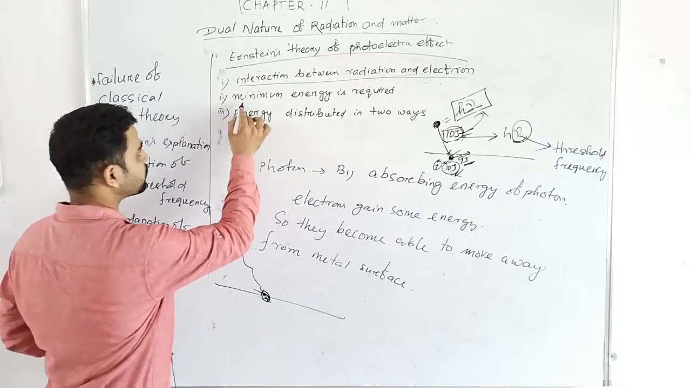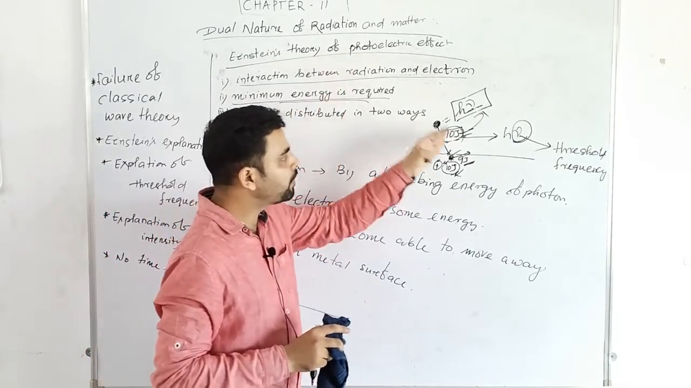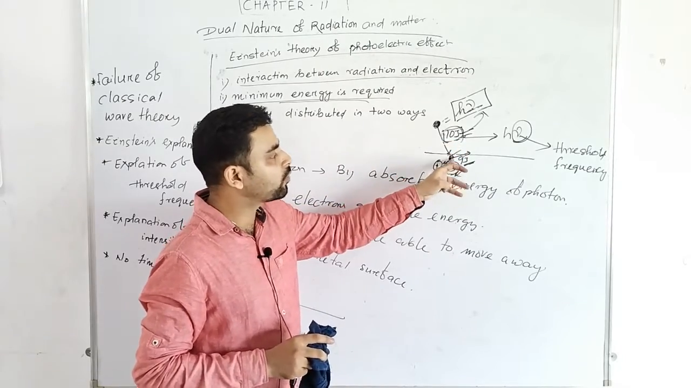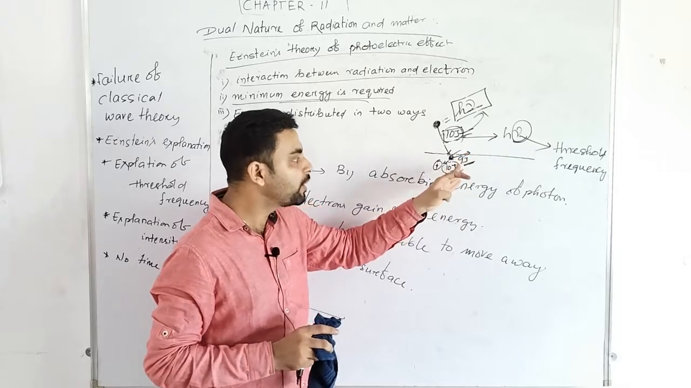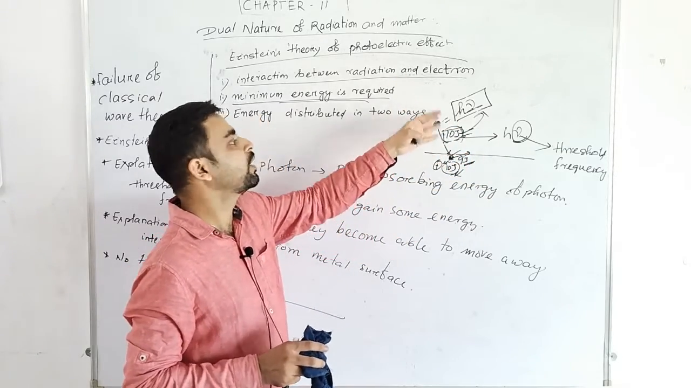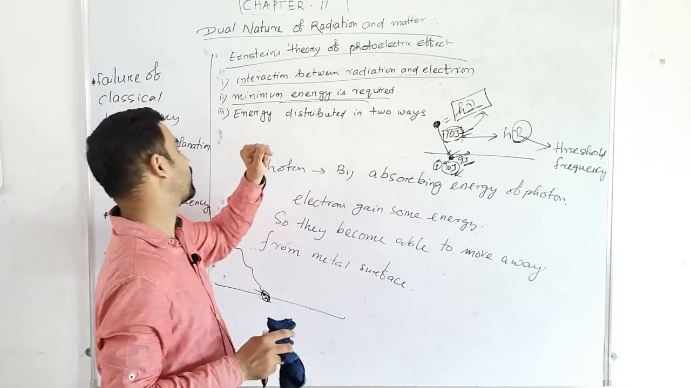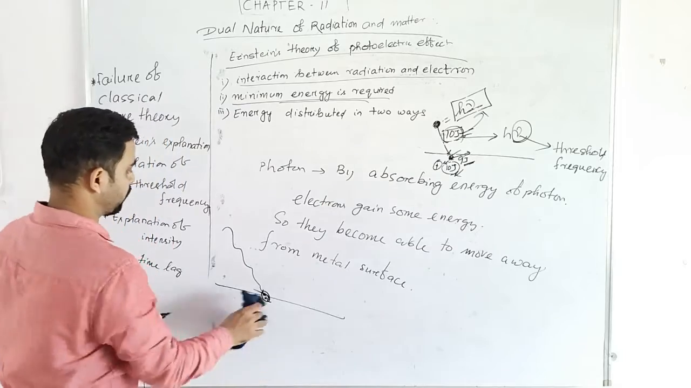Second thing, minimum energy is required. We explained this, that there is some minimum energy required to move this electron out from this metal surface. That minimum energy is called your work function. Third point, energy distributed in two ways.